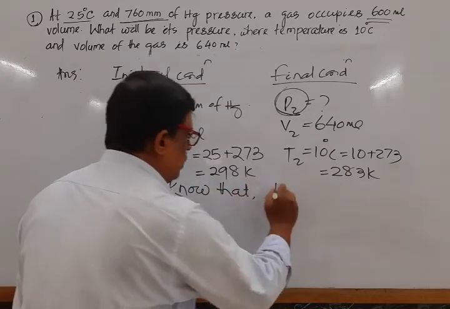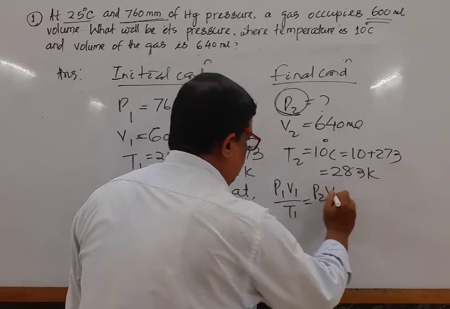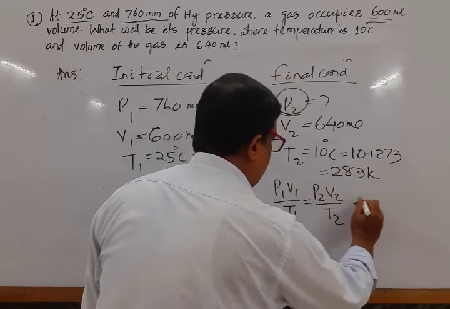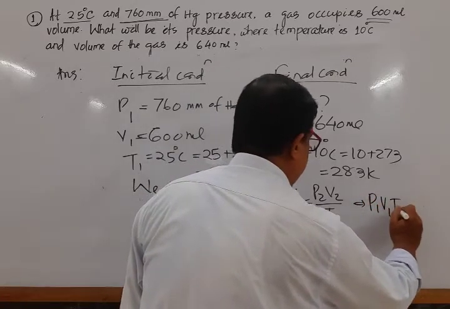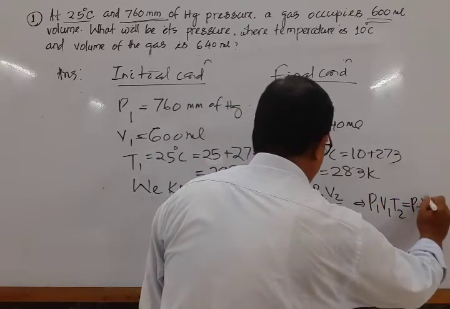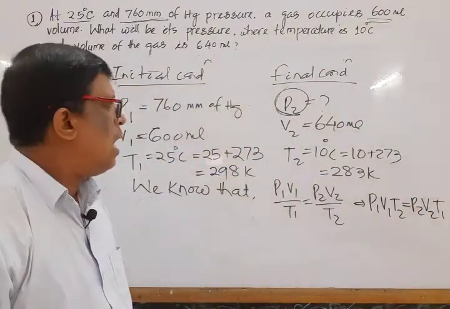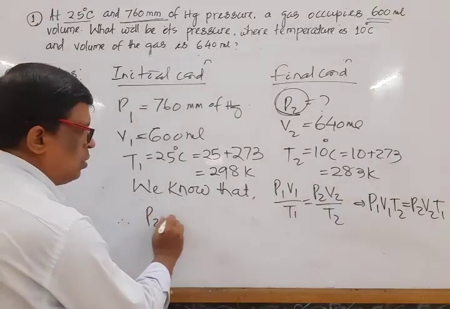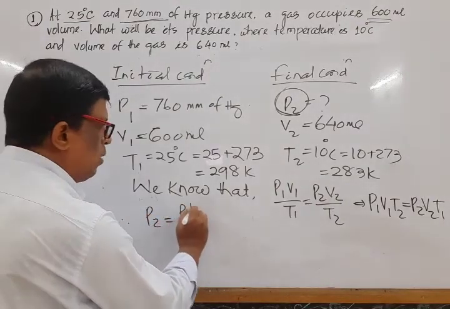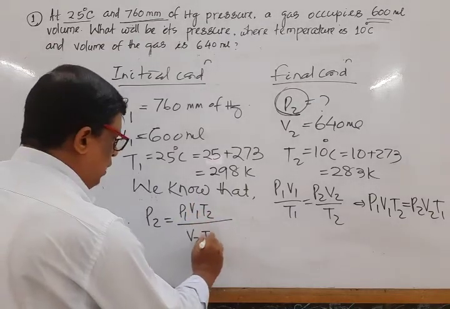We know that according to the equation, what is the equation? P1 V1 by T1 is equal to P2 V2 by T2. On cross multiplication, what happened? P1 V1 T2 is equal to P2 V2 T1. Our aim is to calculate P2. Therefore, P2 is equal to P1 V1 T2 divided by V2 T1.